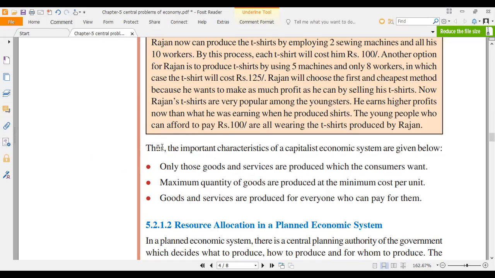Through the market mechanism. Market mechanism means the government will not decide. Who will decide? The market will decide.